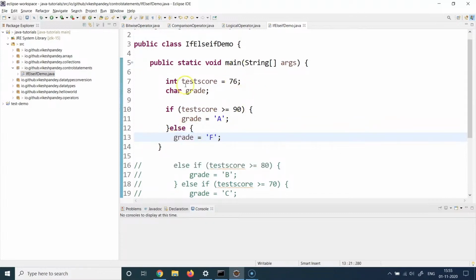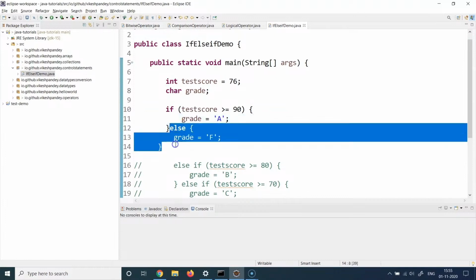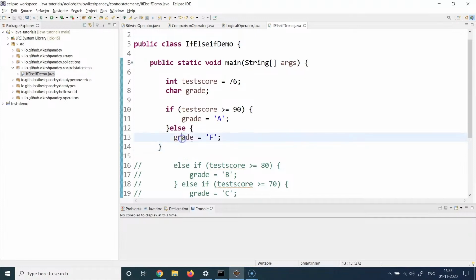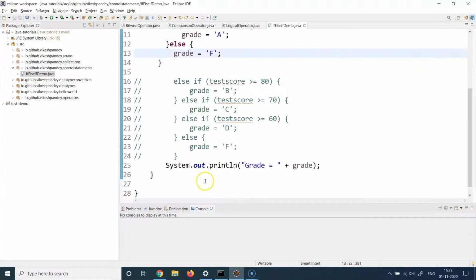So if we try to run this example in our mind, we see that the value of the test score is 76. So 76 is not greater than equal to 90. So this particular condition will not be true. So line 11 will not be executed, but instead else block will be executed, because if the condition goes false, then else block should be executed as per Java. So this block will be executed and grade will get a value of F. And then we are printing this grade value by just writing a system.out.println, a string plus the value.